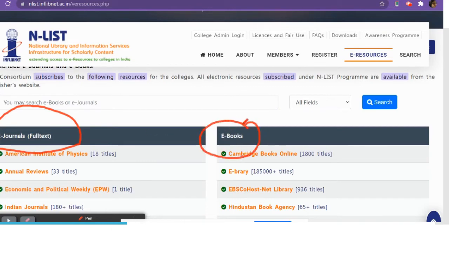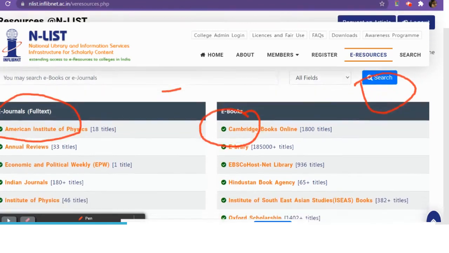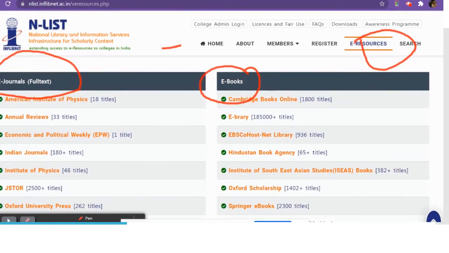It depends on what you need to access. There is even a search bar over here, and there are fields. You can either search for your e-books here, or you can click on the journals or the e-books.